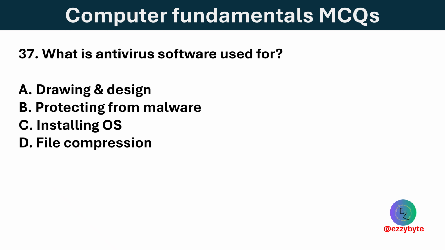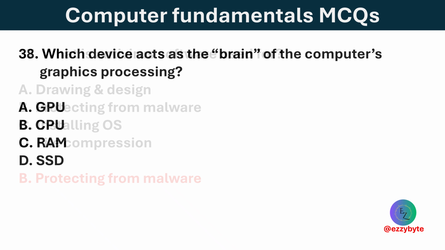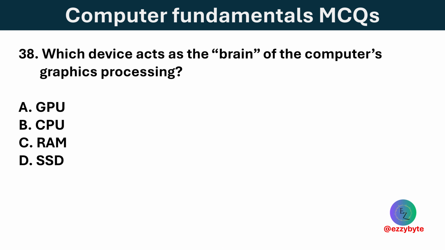What is antivirus software used for? Options are drawing and design, protecting from malware, installing OS, and file compression. Option B is correct. Antivirus software protects against and removes viruses and malicious programs from computers. Which device acts as the brain of a computer's graphic processing? Options are GPU, CPU, RAM, and SSD. Option A is correct. A GPU, graphics processing unit, handles graphics, video rendering, and visual processing tasks.